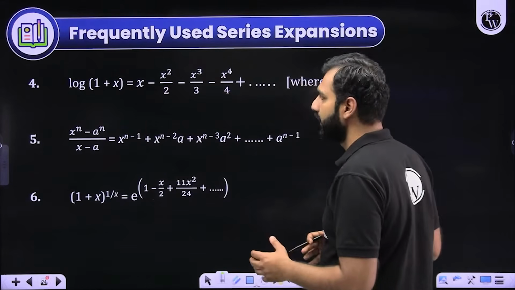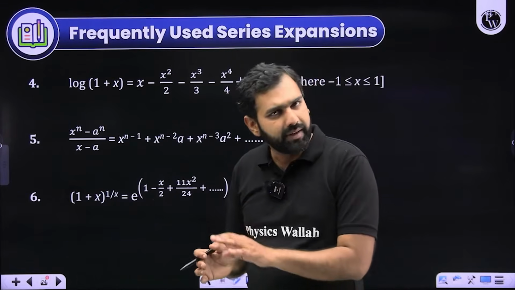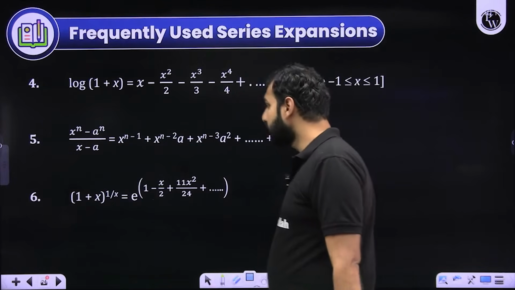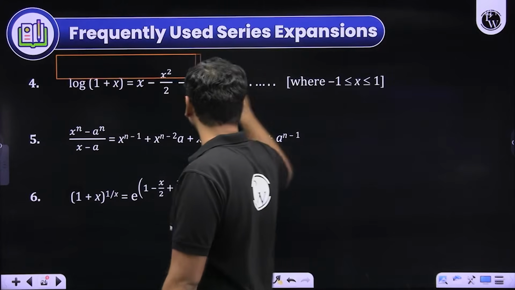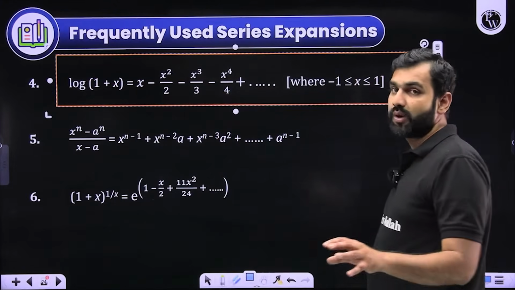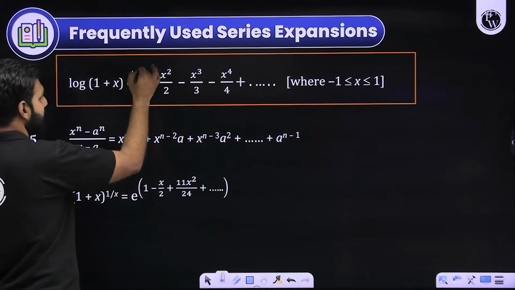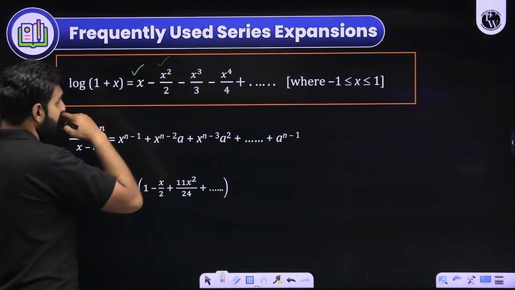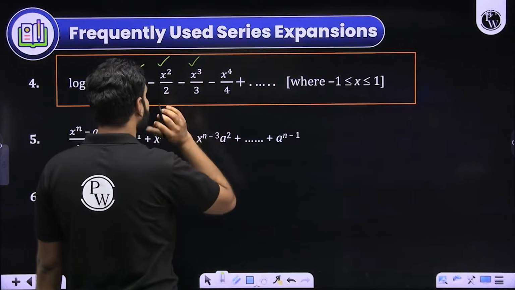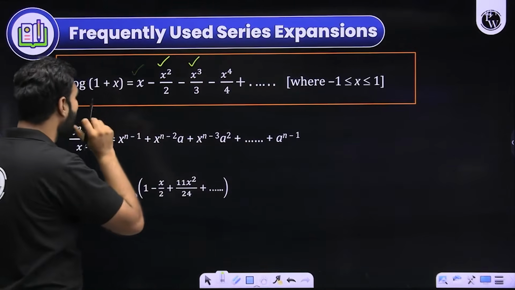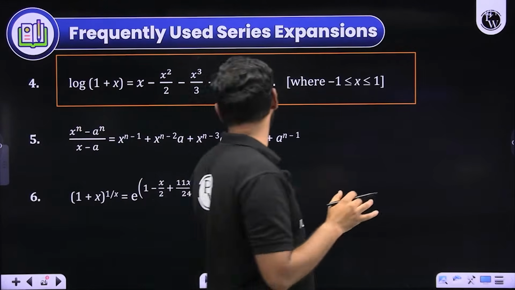For example, here, the expansion of log 1 plus x, an amazingly important one. It is used in a lot of questions. I'll show you a lot of questions where we will require to write the expansion of log 1 plus x. Now, how do we write it? It is written as x minus x square by 2 plus x cube by 3 minus x to the power 4 by 4, and so on, where x lies between minus 1 and 1. Right?